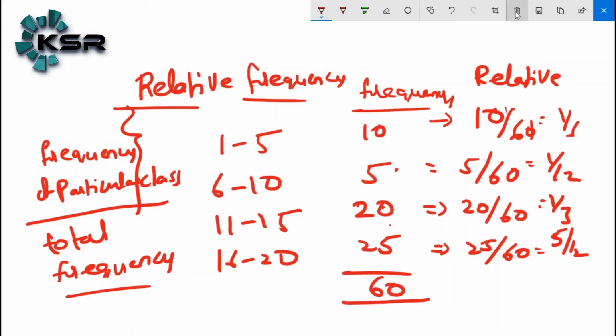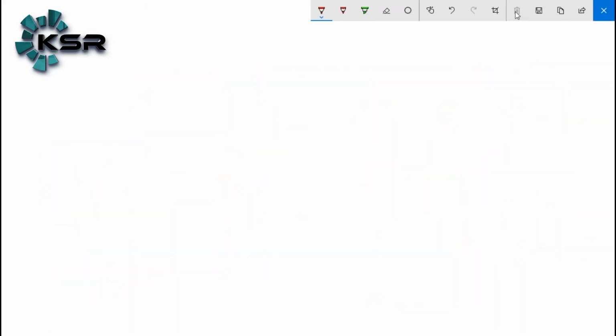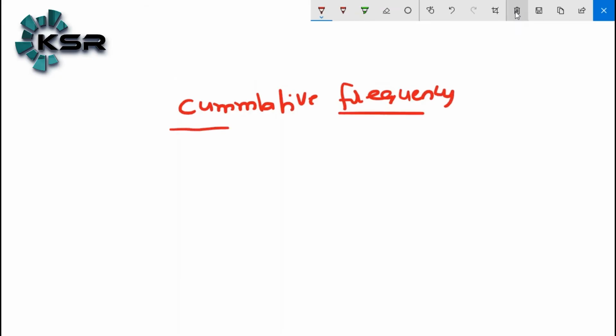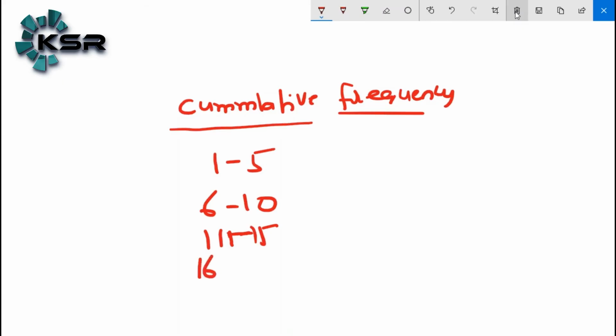Next one will be cumulative frequency. How do we calculate the cumulative frequency? We have classes 1 to 5, 6 to 10, 11 to 15, 16 to 20, with frequencies 5, 10, 15, 20.